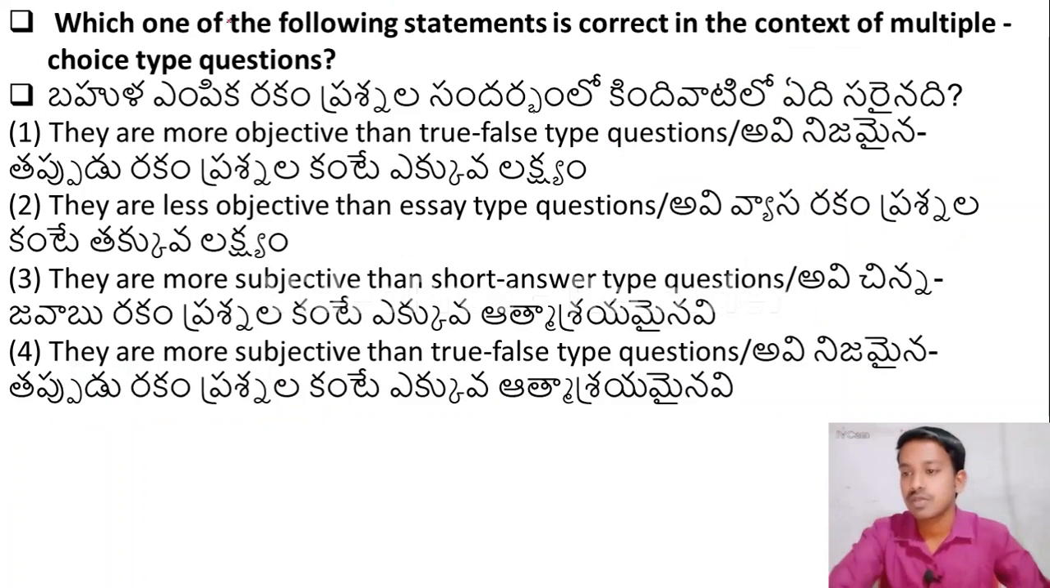Okay, the next question, which one of the following statements is correct in the context of multiple choice questions? First one, they are more objective than true false type questions. Second one, they are less objective than essay type questions. Third one, they are more subjective than short answer type questions. Fourth one, they are more subjective than true false type questions.